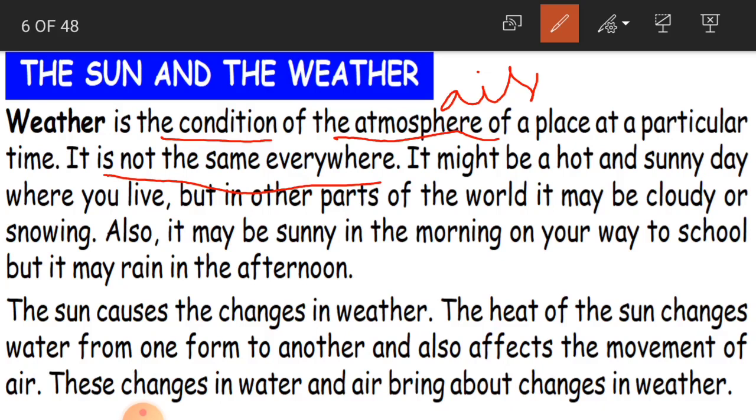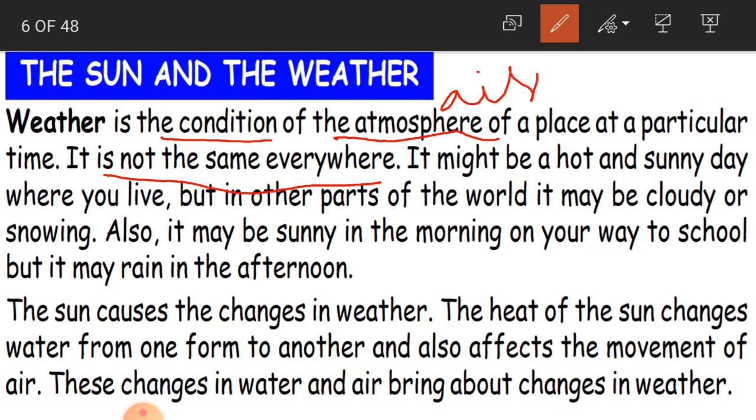In the beginning I said the changing condition of air. Weather is the condition of air of a place at a particular time. Suppose here we are having hot weather, in some other regions they may have cool weather. So it will be changing from place to place.